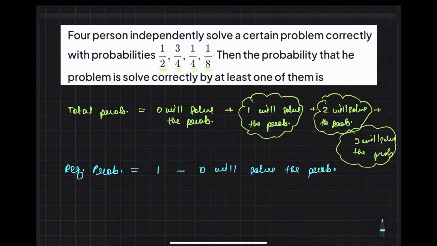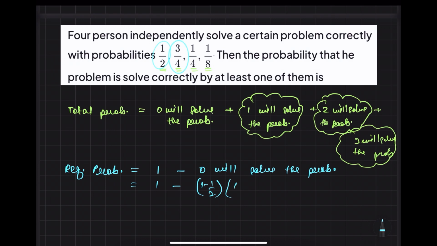Look at this. Now you know that the persons are independent, means if I solve it doesn't mean you can solve the problem with the same probability. We are not allowed to cheat. Here 0 persons solving the problem means: what is the probability of solving the question by A? It is 1 by 2. So not solving will become 1 minus 1 by 2. Then person B can solve the problem with probability 3 by 4.